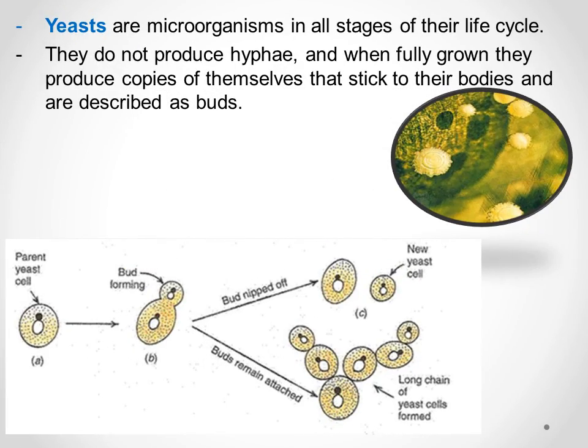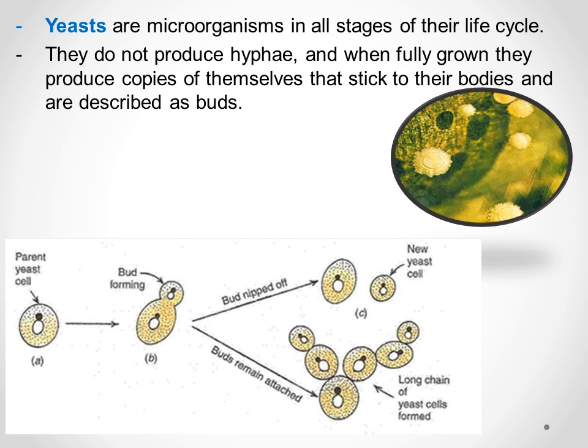Yeasts. Yeasts, grade 7, are microorganisms in all stages of their life cycle. They do not produce hyphae. They don't produce what? Hyphae. And when they are fully grown, they produce copies of themselves that stick to their bodies and are described as buds. You can see it down.